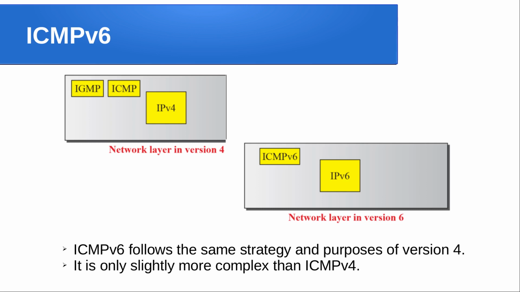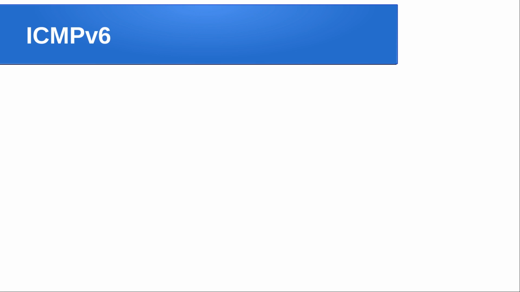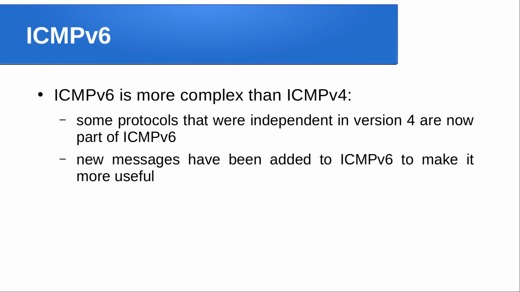When it comes to IPv6, it is only slightly more complex than ICMP version 4, or simply ICMP. How is it complex? Because some protocols that were independent in version 4 are now part of ICMPv6, and that we will see. So something new is added in ICMPv6 compared to ICMPv4. Also, new messages have been added to ICMPv6 to make it more useful.